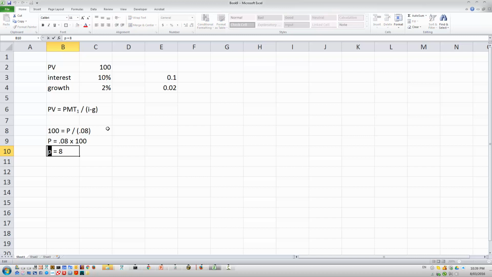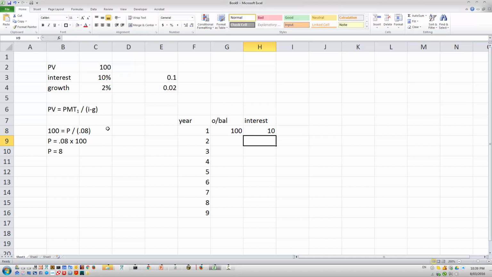Let's see if this works. Let's do another amortization table. Okay, so let's go year 1, 2, 3, 4, 5, 6, 7, 8, 9. So that'll do for now. Opening balance. We've put aside $100. The interest that I've earned is 10% of the opening balance.